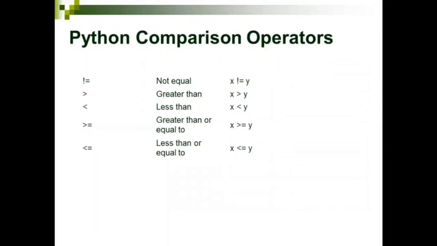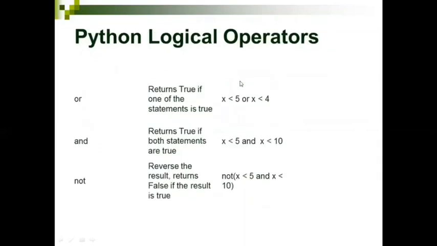So you'll have different comparison operators also, like not equal, greater than, less than, greater than or equal to, less than or equal to. These are the different Python comparison operators you have. Here I have given, with different identifiers also, how these comparison operators will be used. And there are a few logical operators also, like and, or, not. You know the literal meaning of these logical operators. Whatever the logic you have in these logical operators, in the same way the Python interpreter will also take care of these logical operators.